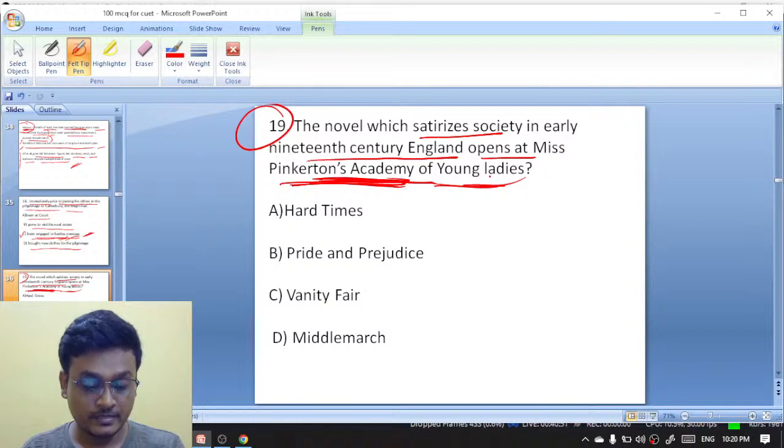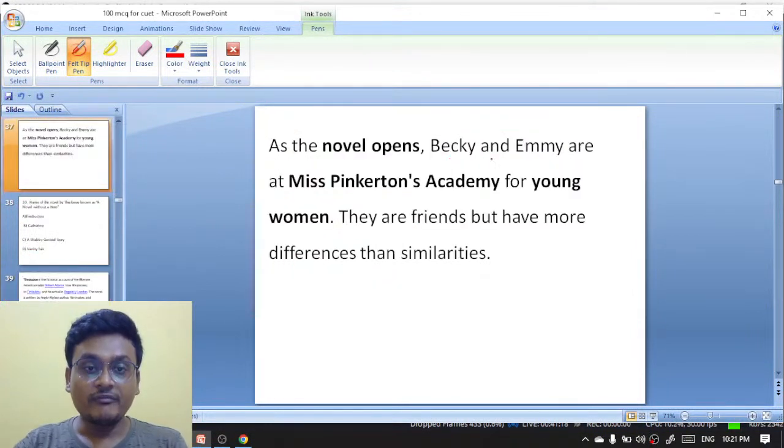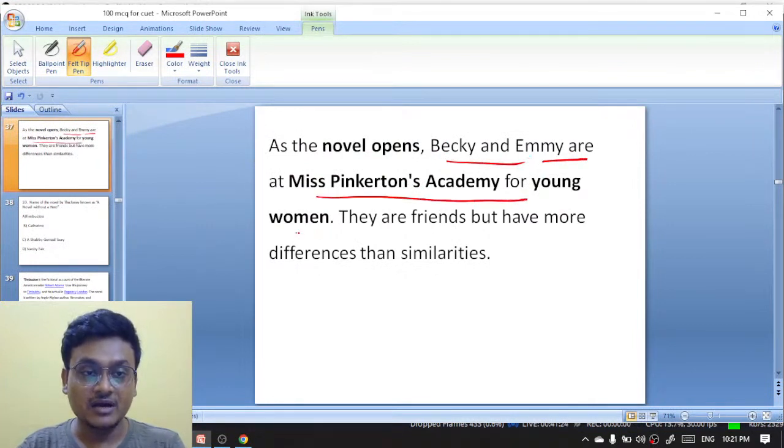That is exactly. Sri Ramchandra, exactly. Good, fantastic. Sadam, awesome. All of you are right here. Miss Pinkerton's Academy of Young Ladies. It is Vanity Fair. The two friends, Becky Sharp and Amelia, were struck contest each other. One is a good character, another is a bad character. As the novel opens, Becky and Amy are at Miss Pinkerton's Academy for young women. They are friends but have more differences than similarities.